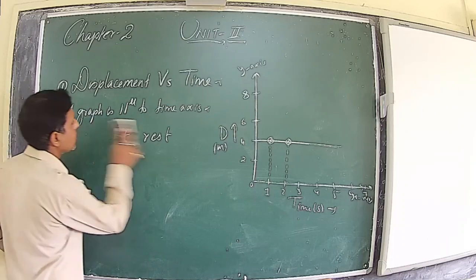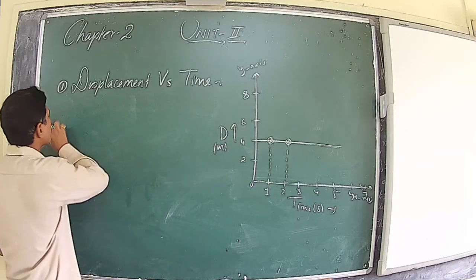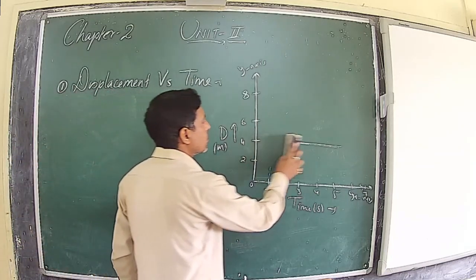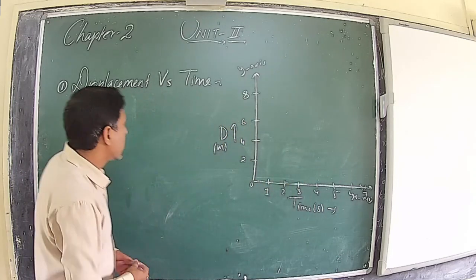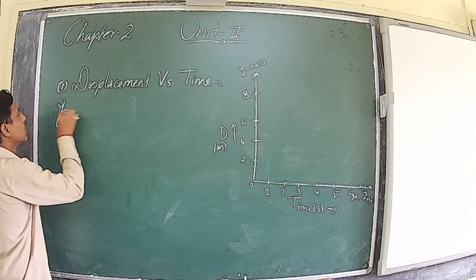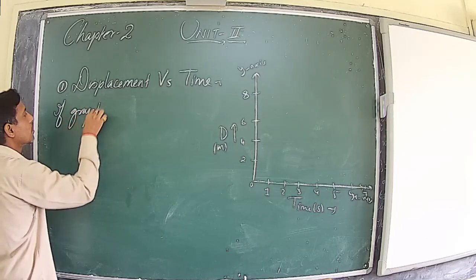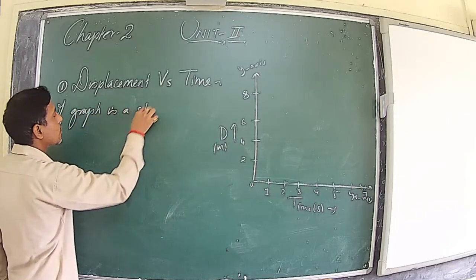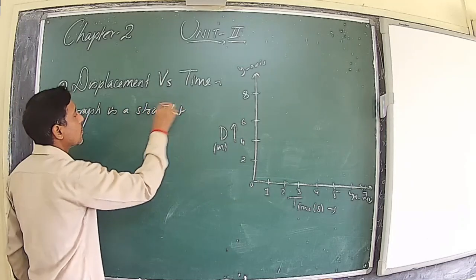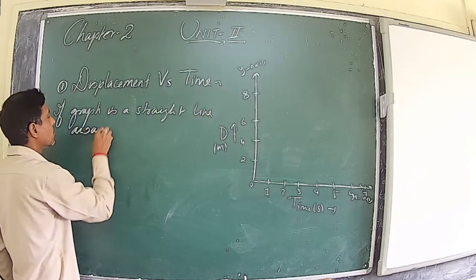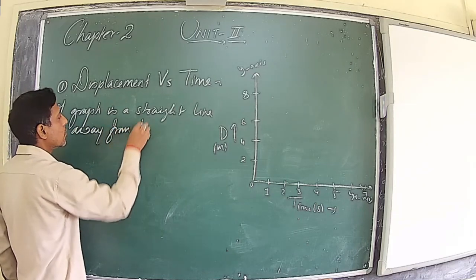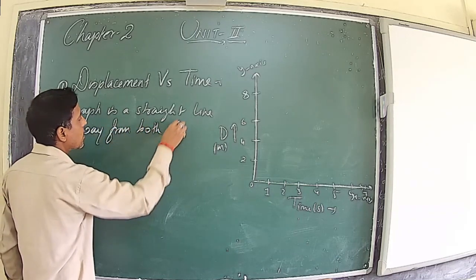Second one, if the graph is a straight line away from both the axes.